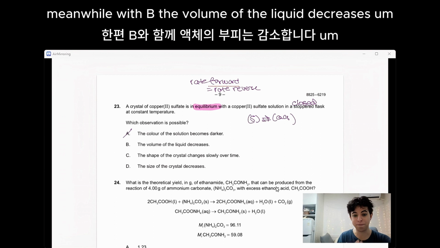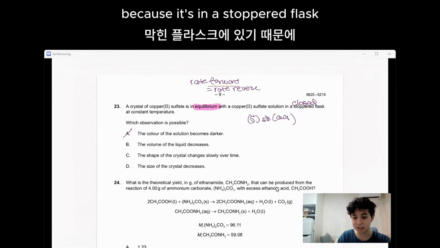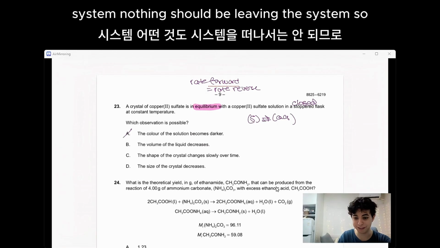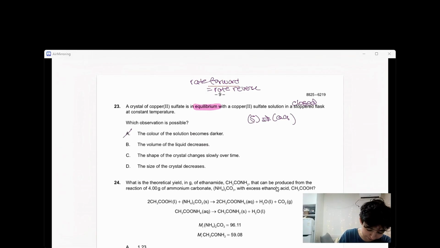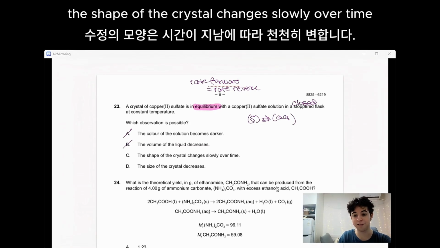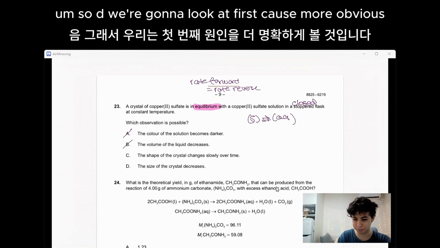Meanwhile, with B, the volume of the liquid decreases. That doesn't make any sense anyway, because it's in a stoppered flask at constant temperature. This is a closed system. Nothing should be leaving the system. So B is not possible. Meanwhile, C, the shape of the crystal changes slowly over time. And then D, the size of the crystal decreases. D we're going to look at first because it's more obvious.